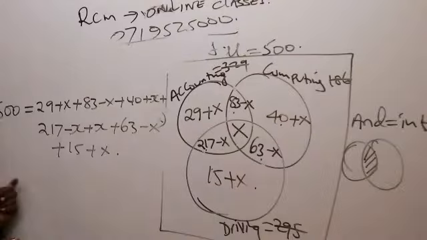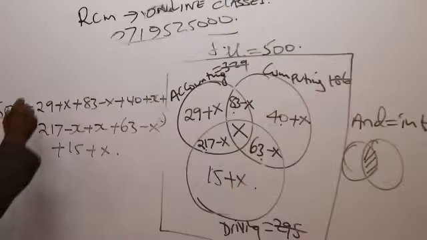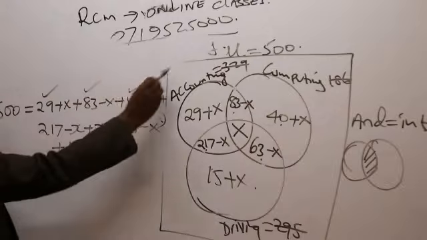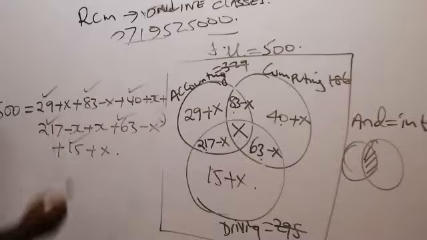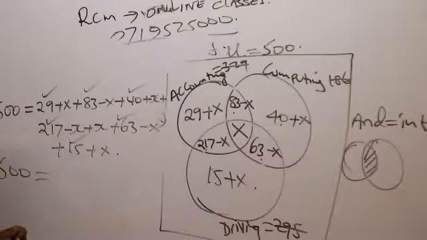So then, gentlemen, our work will be to find the value of x. Please do me a favor, somebody. What is 29 plus 83 plus 40 plus 217 plus 63 plus 15? Add the numbers first. Can somebody give me this figure? I want to release somebody here to go and do company law.